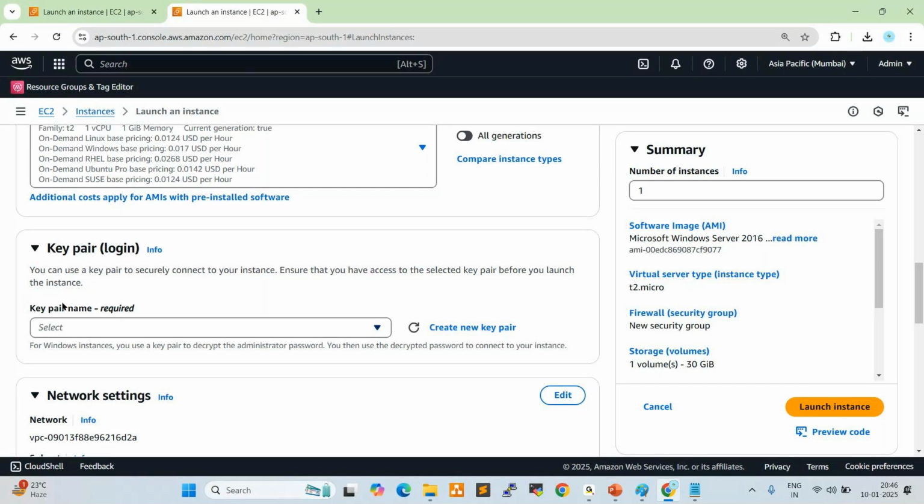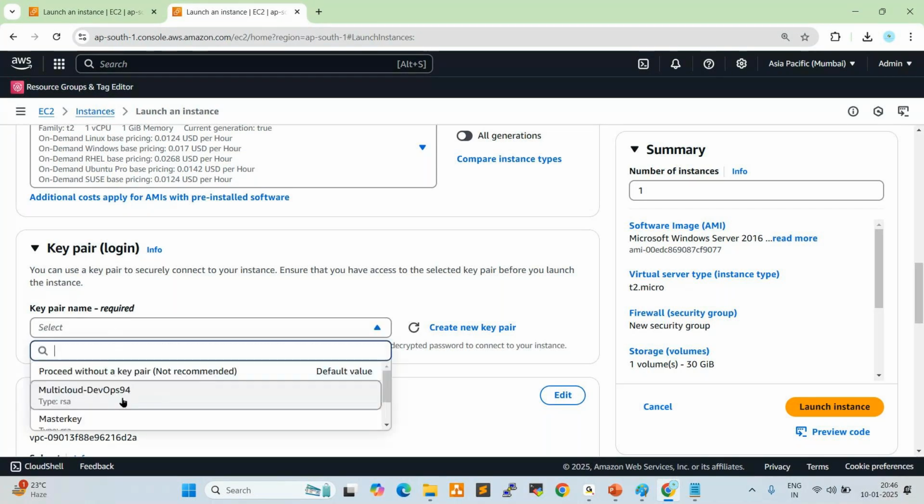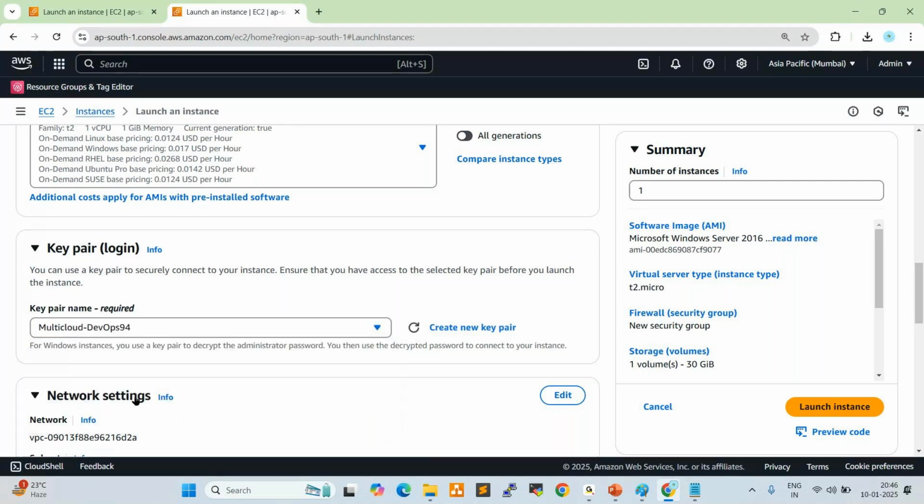So cloud servers are secured. No one can hack. Okay. Now key pair. We already created one, right? That I want to choose here. See here. Whatever key pair we created for the Linux server, the same key pair we can use for Windows also. Select this. Yeah. Next one.